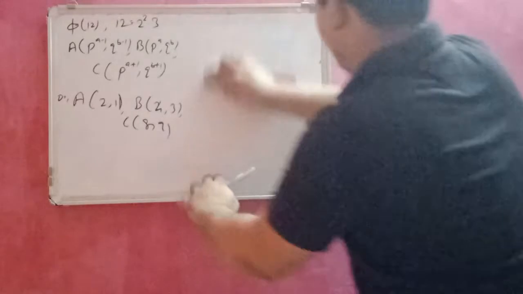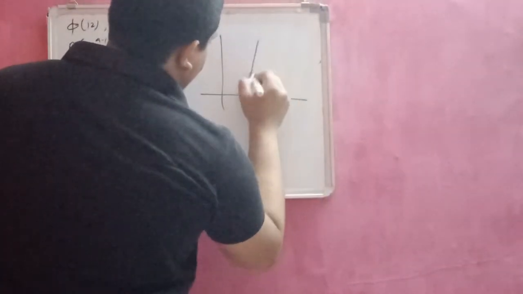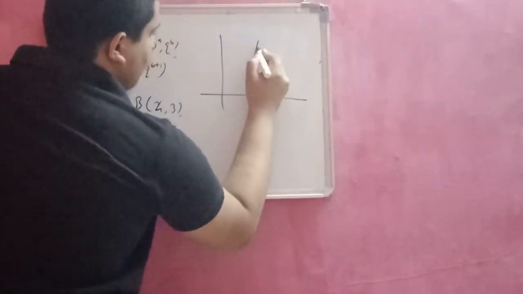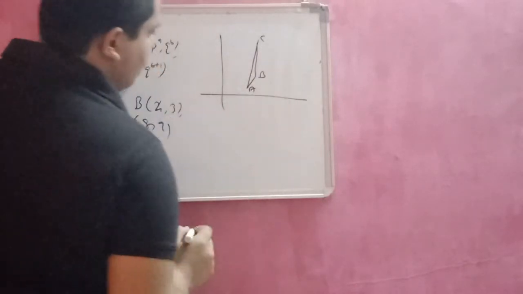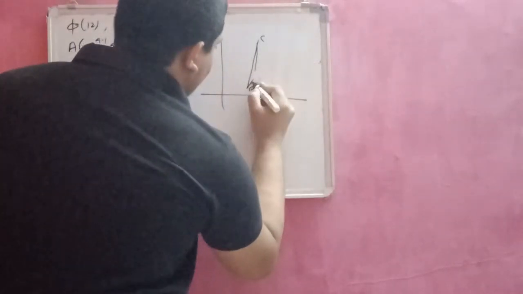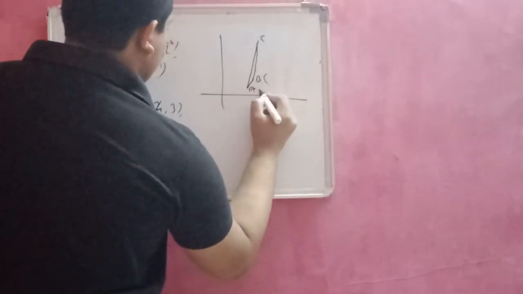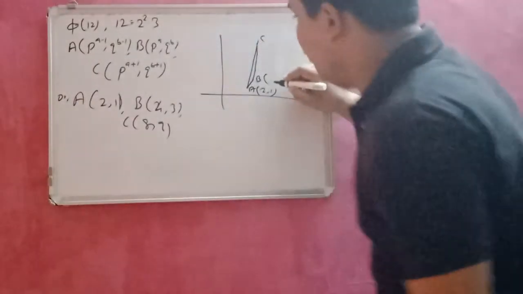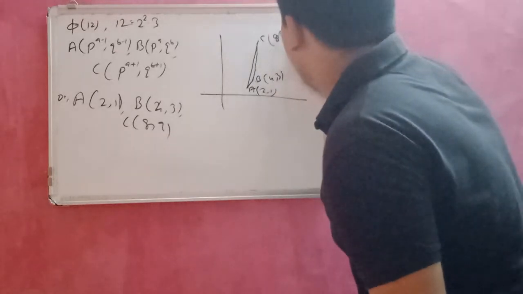First I construct triangle ABC so that I get all the other eight triangles. This is A, B and C. A is here 2, 1, B is here 4, 3 and C is 8, 9.